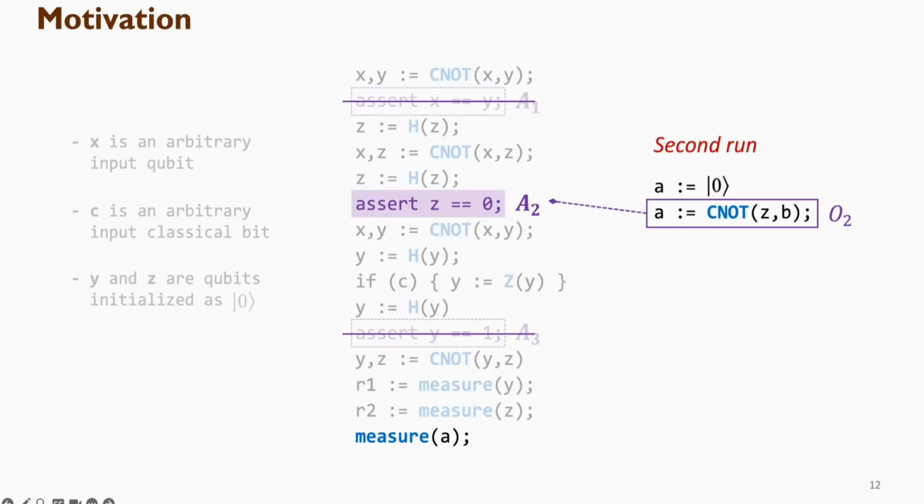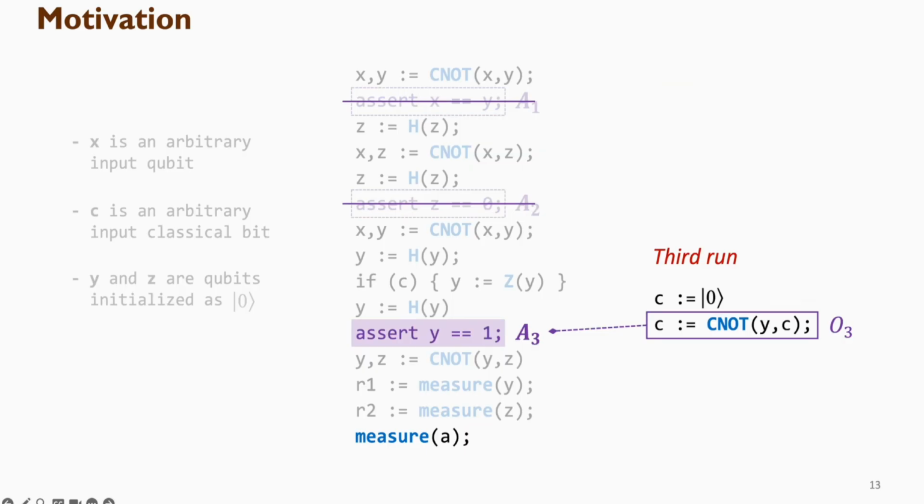And in the second run, we enable A2, reuse the same ancilla A, and measure it again at the end to learn the result. And in the third run, we do the same thing for A3. So overall, we reuse one ancilla across multiple runs and learn one assertion outcome per execution. This is what we call the single-ancilla n-run strategy for a program with n assertions.